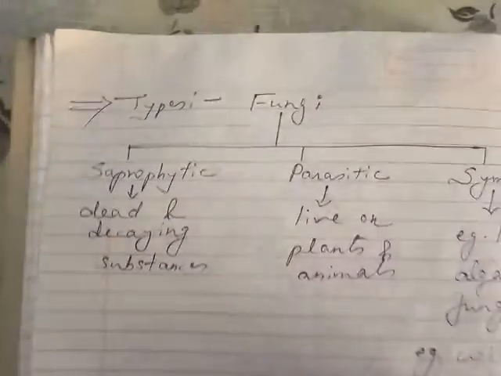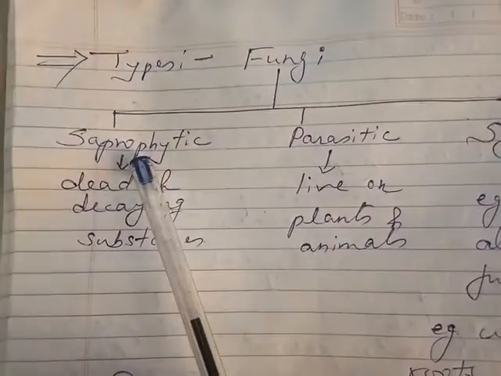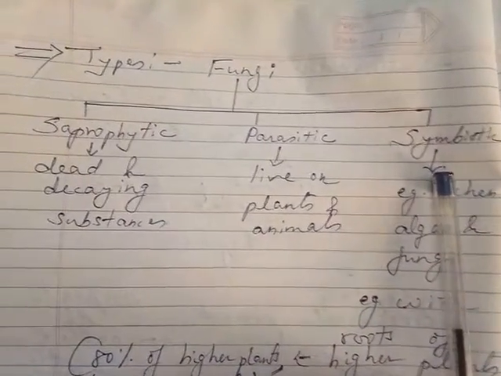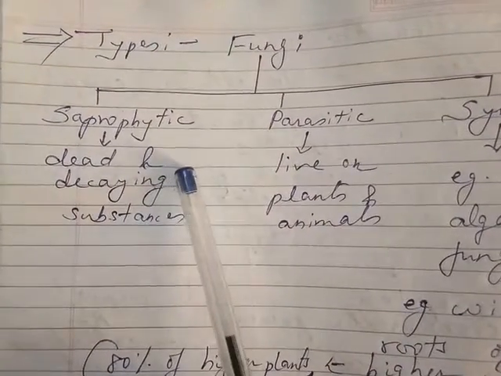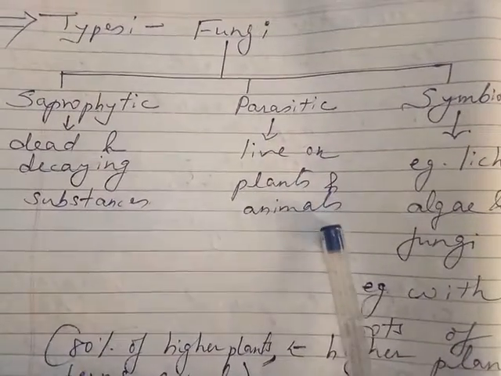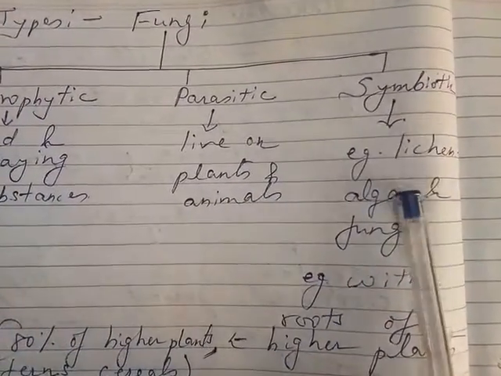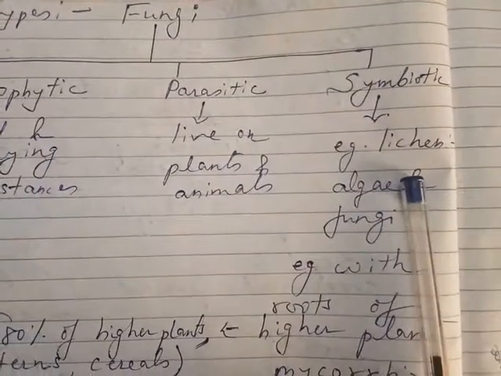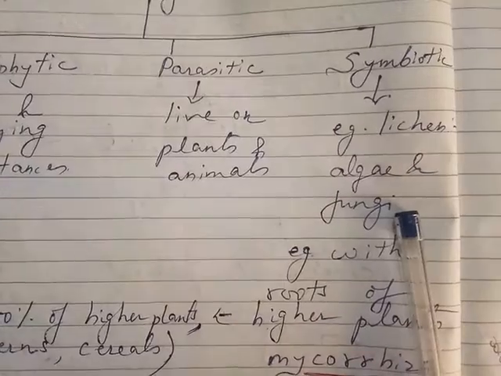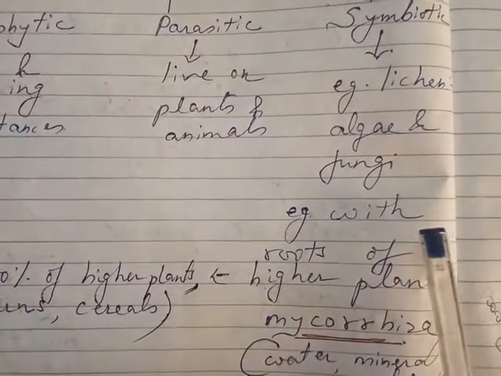Now fungi, its type. It can be saprophytic, parasitic, or symbiotic. Saprophytic lives on dead and decaying substances. Parasitic lives on plants and animals. While symbiotic, example lichen, where both are benefited. Algae and fungi live together and both benefit from one another.